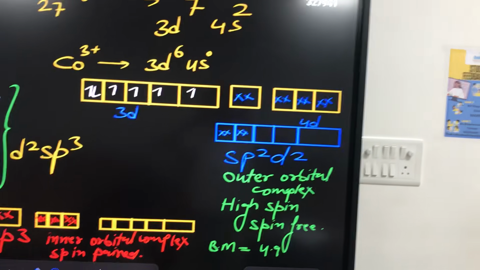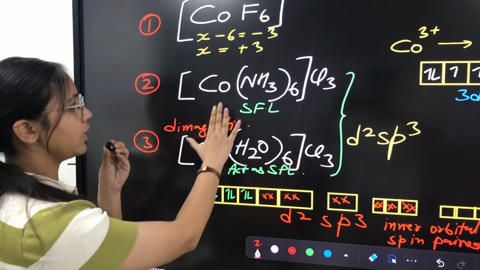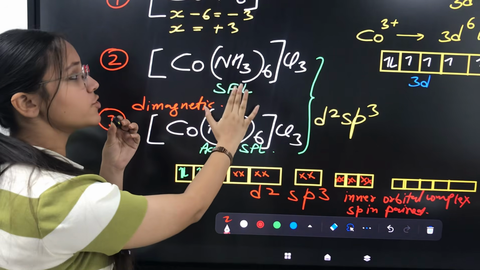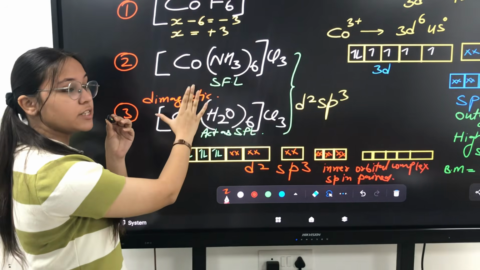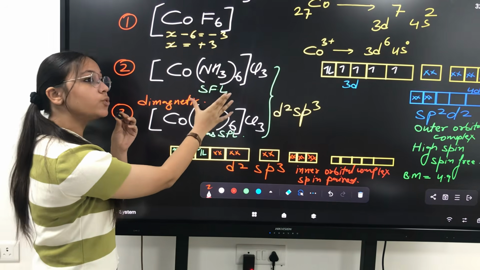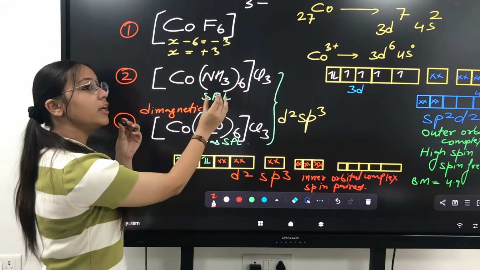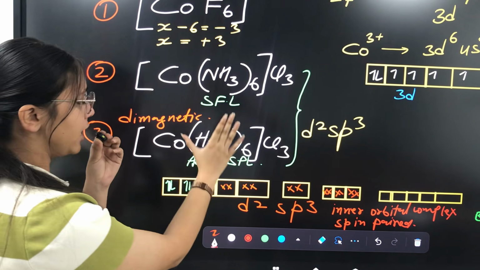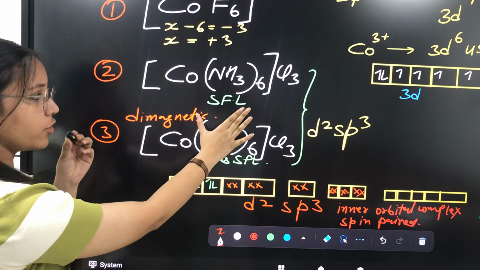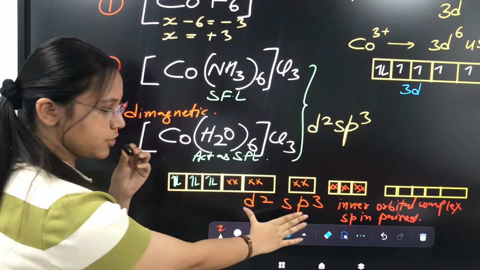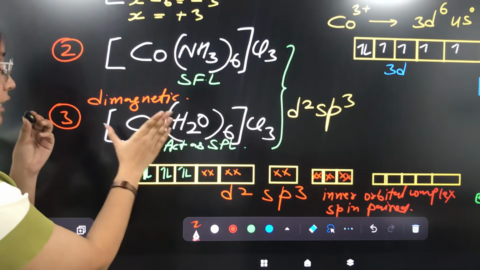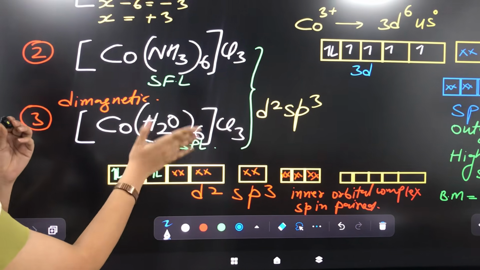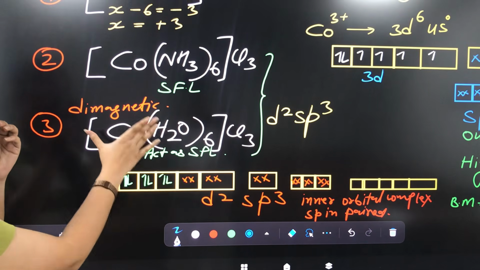Last two examples. For the last two examples, here we have Co(NH3)6 and chlorine. As we know, ammonia is a strong field ligand, and in the case we studied it is weak field with Co2+, but here the cobalt is in 3+. So here we will use it as a strong field ligand. After finding the hybridization, as it is a strong field ligand, the pairing will be done. So the hybridization will be d2sp3, and it will be known as an inner orbital complex or spin paired complex. Since all electrons are paired, it will be diamagnetic.